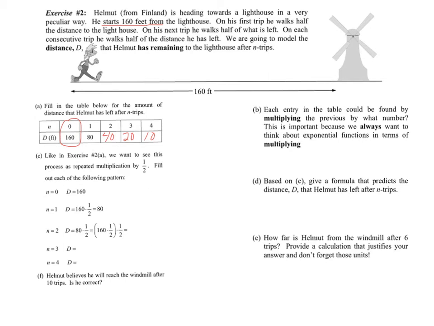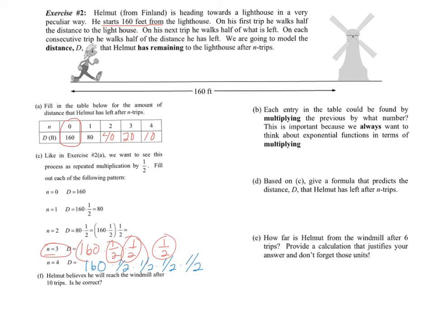160 is our starting point. So in number 3 here, it's going to be 160 times 1/2 times 1/2 times 1/2. Don't forget, for number 3 here, don't I want to see 3 1/2's? And I want you to fill in the pattern for number 4. How many 1/2's should I see there? So I want to see 160 times 1/2 times 1/2 times 1/2 times 1/2, and I should have 4 of them.